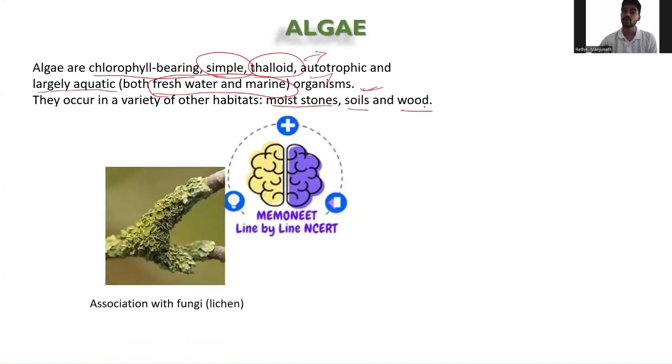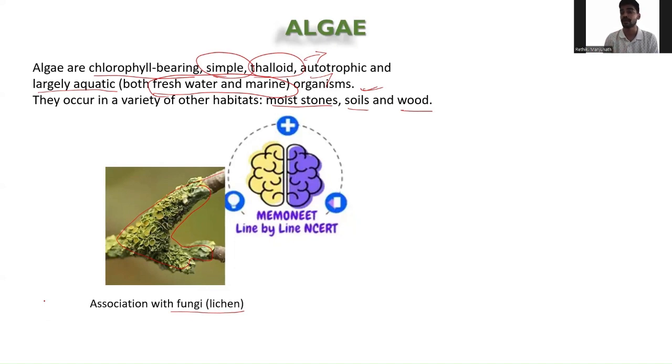As I told, they show a symbiotic relationship with the fungi, for example lichens. So here you can see there is a symbiotic relationship of the algae with the fungi. What do you mean by symbiotic relationship? It shows an association with the fungi.